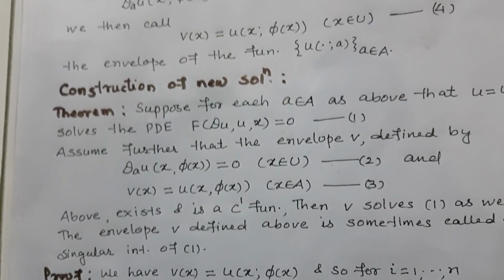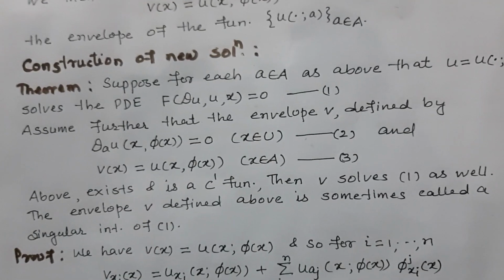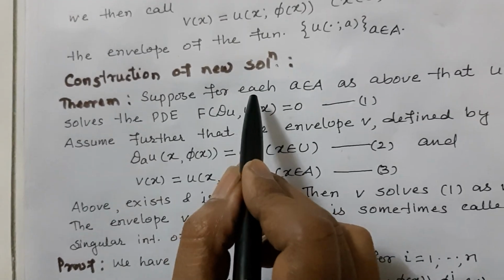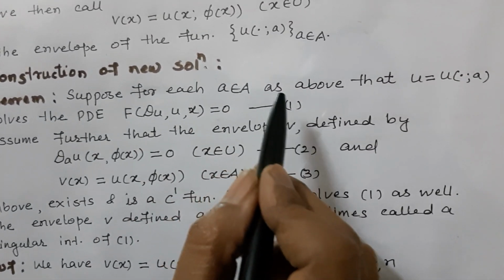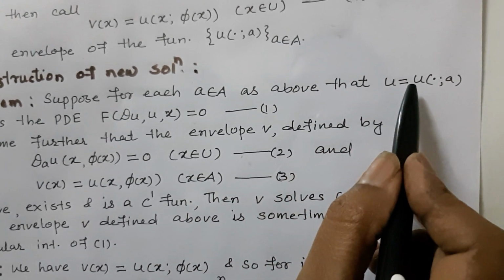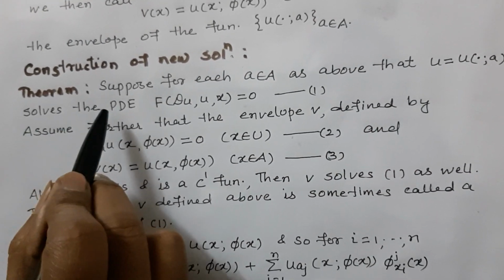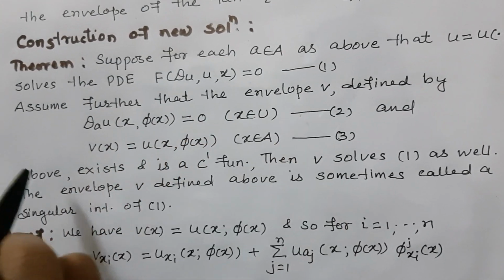Constructions of new solution. Suppose for each a belongs to A, as above, that u = u(·, a) solves the PDE F(Du, u, x) = 0.